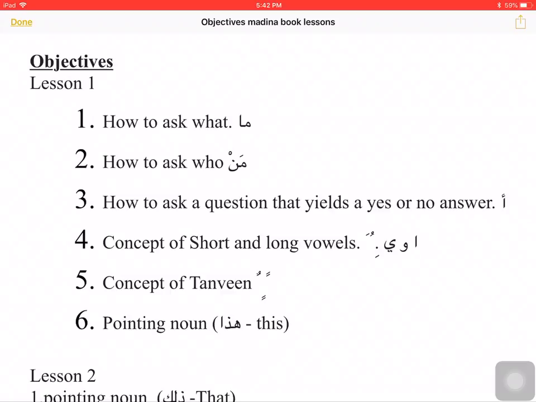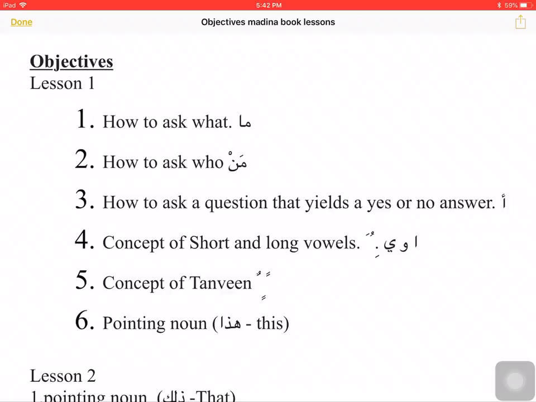A short vowel sound, one haraka sound, is made with fatha, dhamma, kasra: a, u, e. A long vowel sound is made if there is a haraka, fatha, dhamma, kasra, followed by the corresponding letter, alif, waw, or ya. And in this case, 2 haraka sound is made: a, u, e, as compared to a, u, e.